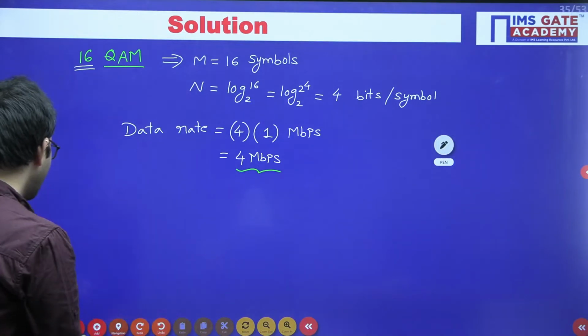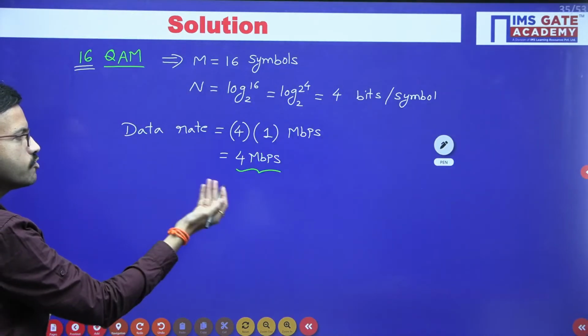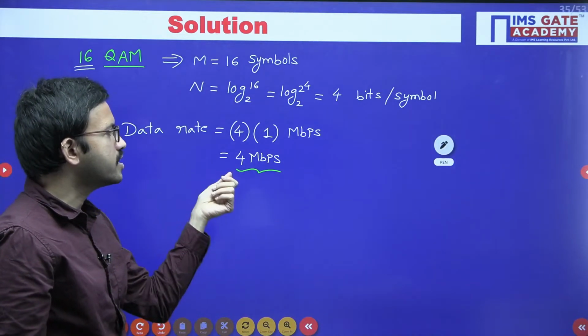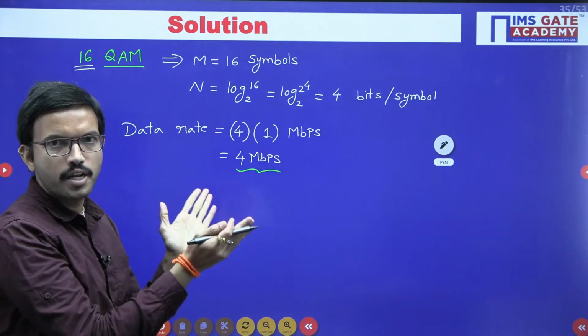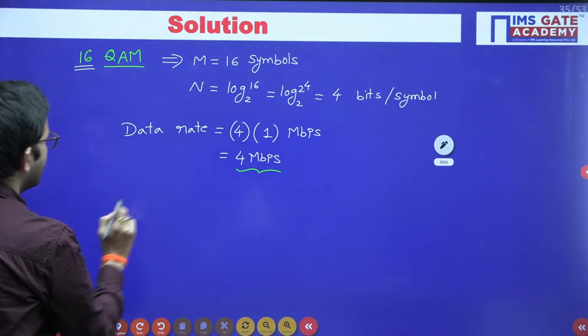Suppose in both cases you got the same answer, say 2 megabits per second or 4 megabits per second, obviously that would be the answer. But in one case you are getting 2, in another case you are getting 4, so you just have to take the average, so that you get overall how many bits you are going to transmit in a second, right?